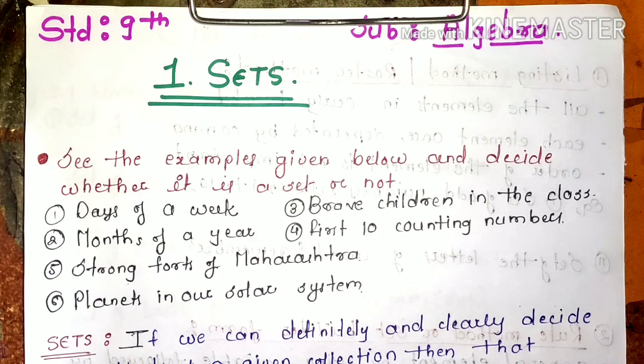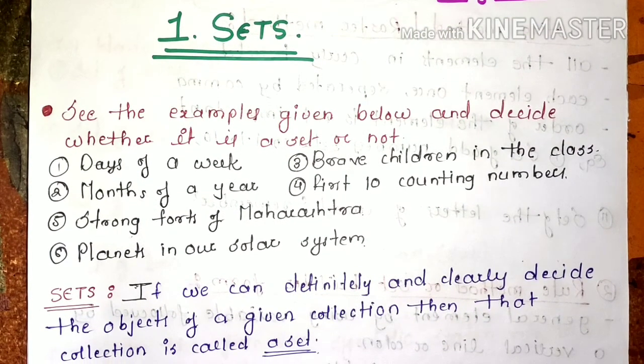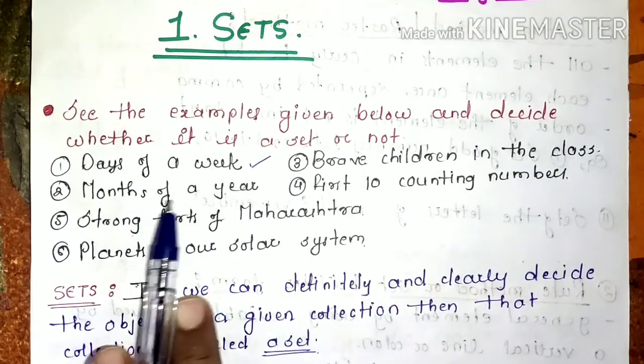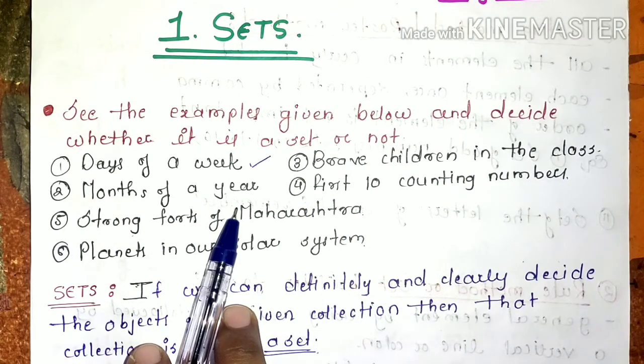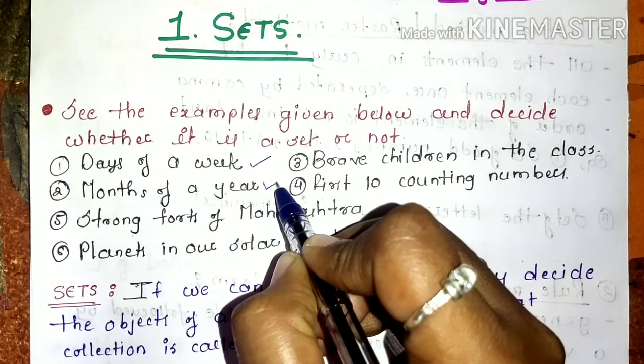Now here we have one question. See the examples given below and decide whether it is a set or not. The first example is days of a week. So now we have to check whether the given example is a set or not. Now we can clearly list out the days of a week. That means the first example is a set. Next one, months of a year. So now here also we can clearly list out the months of the year. This is also an example of a set.